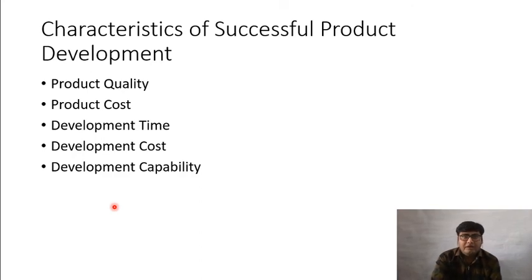Now, what are the characteristics of successful product development? How can we say that the product development that we have done is successful or not? The first characteristic is product quality. If the product that we have developed is of good quality, then we can say that we have done something good.